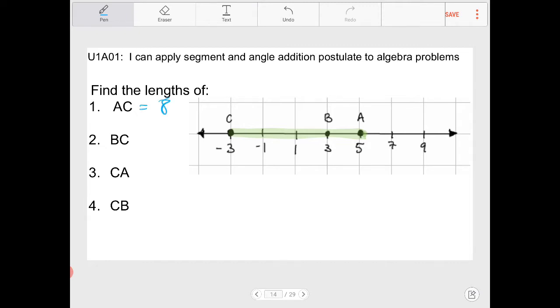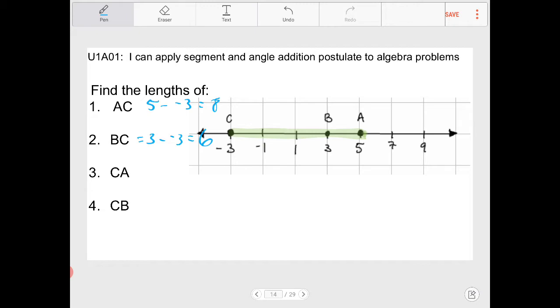I want to figure out what BC is, and, oh, I'm sorry, I went a little too fast there. If you're trying to figure out AC, you can do 5 minus -3. That's a way to figure that out, for it to be 8. And if I'm trying to figure out what BC is, and again, I'm trying to figure out the total length, I do 3 minus -3, which is going to be 6.